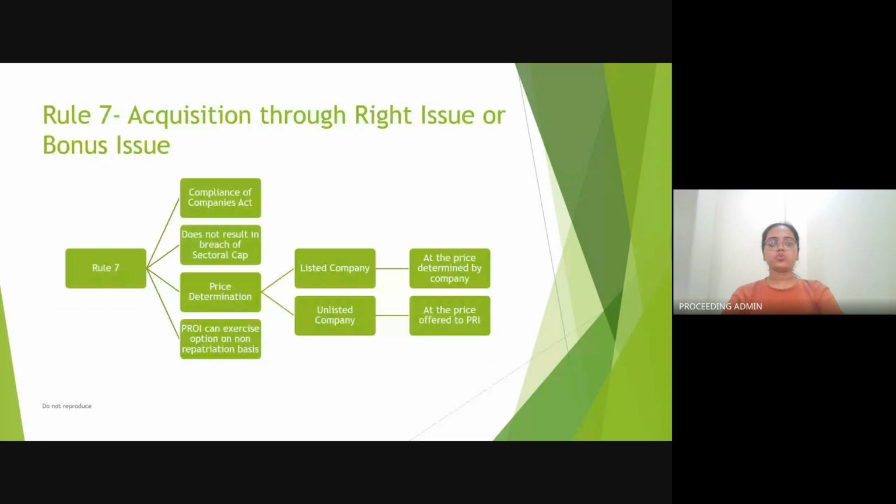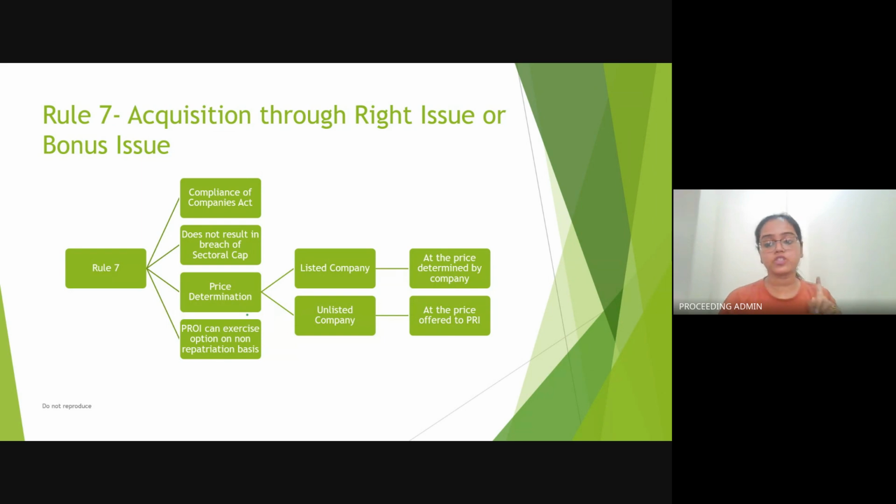Then let's come to Rule 7. Rule 7 says that if an acquisition through rights issue or bonus issue is to be made in securities, how the same is to be done. Rule 7 first of all provides what things are to be complied with. The very basic of it is compliance with the rules and regulations, that is, compliance with the Companies Act.